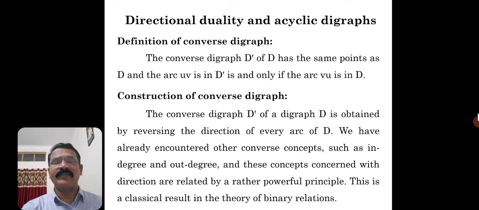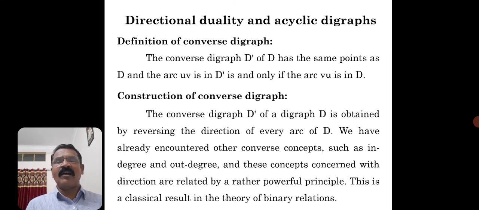Converse digraph, a very interesting concept. The converse digraph D dash of a digraph D has the same vertices as D. Like the complement of a graph, where vertices are the same in G and G bar.